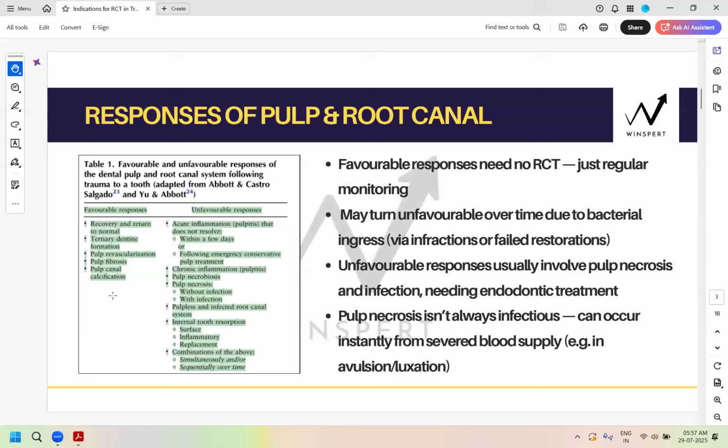So it is a direct exam concept. Why do you need to still monitor a favorable response? What is the answer? Yes. Why? Because it can turn unfavorable. Why? Because there could be some microscopic infractions, some break in the restorations, some micro cracks which can let bacteria get into the canal and then cause a later stage infection.